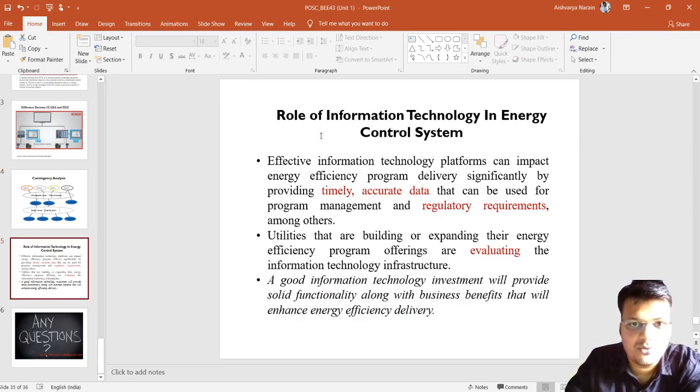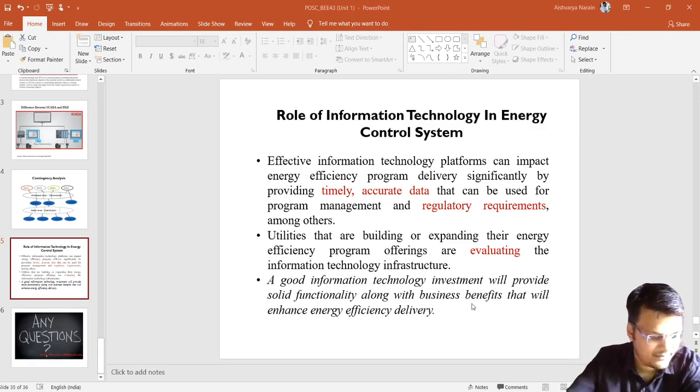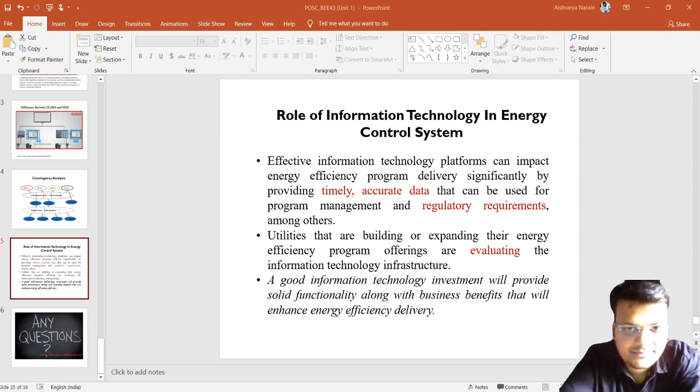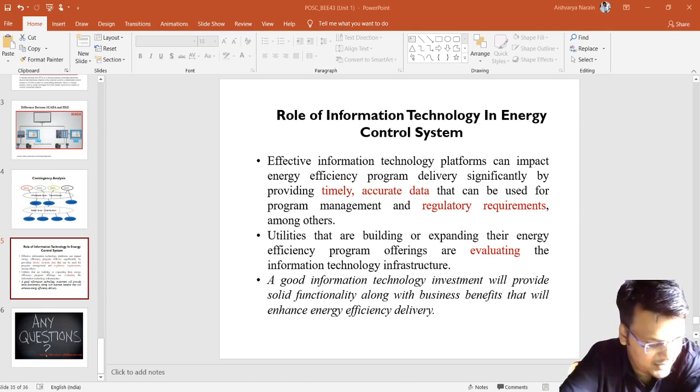And the last one is the role of information technology in the energy control system. Please take the screenshot. This is the last slide, Anupama.